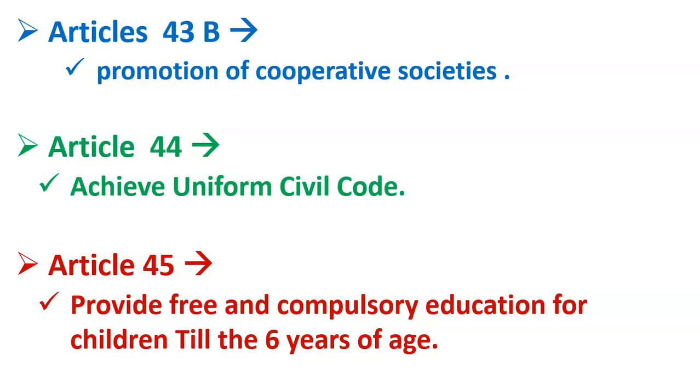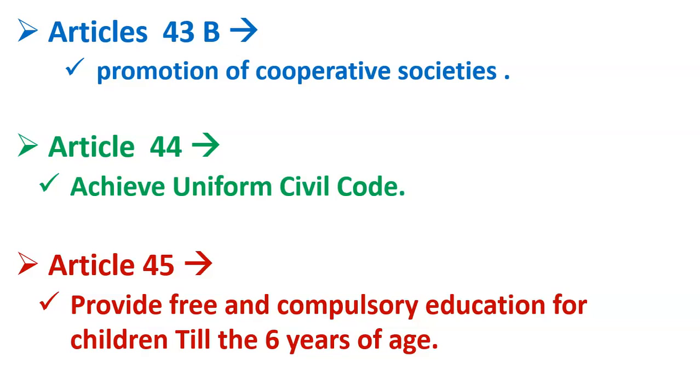For example, personal civil laws for Hindus are different, for Muslims are different, for Christians are different. And which laws can be considered personal civil laws? The laws which are personal in matter. Marriage is a personal matter, divorce is a personal matter, inheritance is a personal matter. So all the laws relating to marriage, divorce, inheritance and other things will be counted as personal civil laws. And these personal civil laws are not uniform in India.